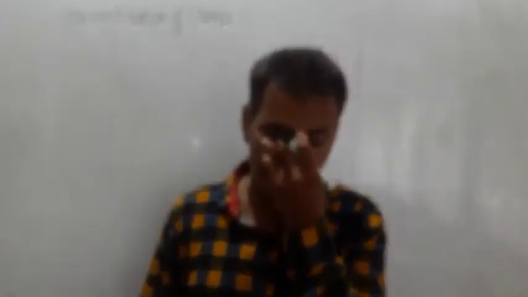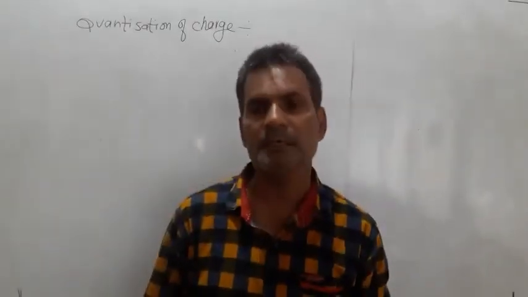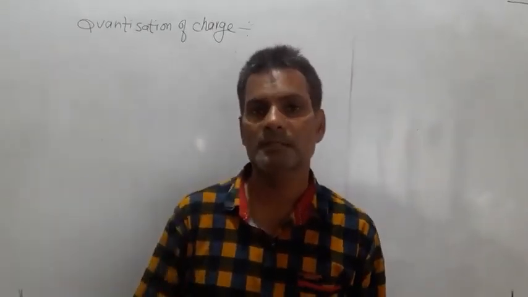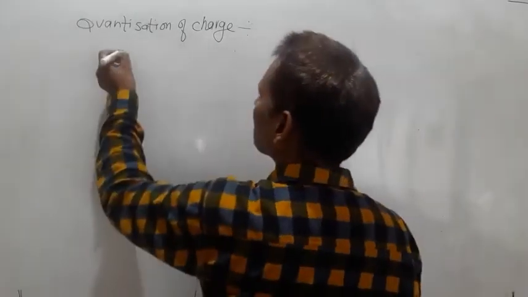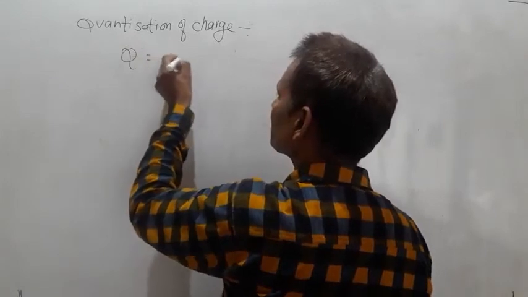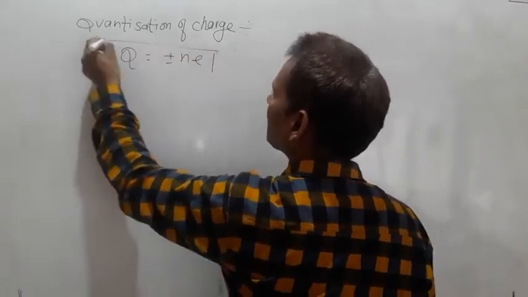quantization of charge means the total charge on any body is equal to an integral multiple of the charge of one electron. That is going to be Q equals plus minus n into e.